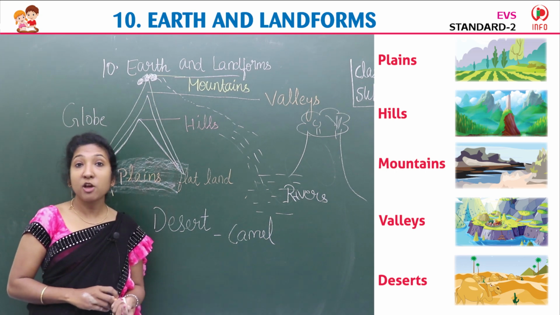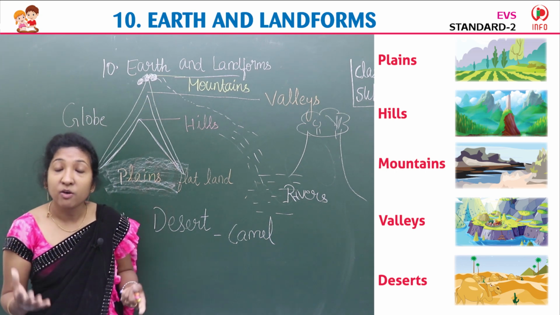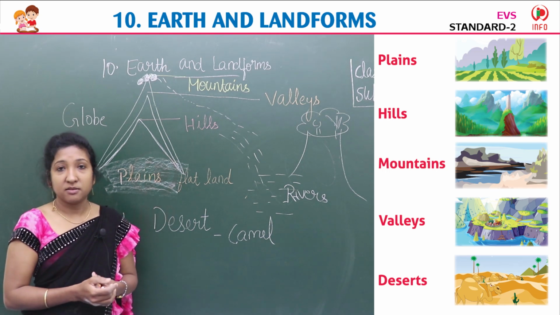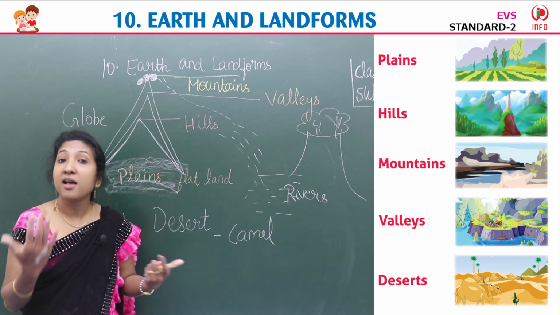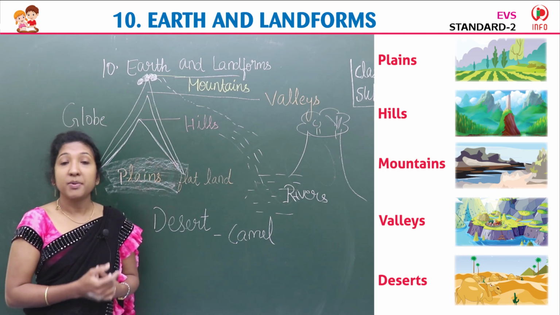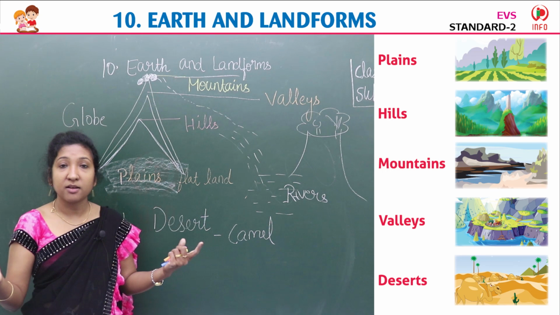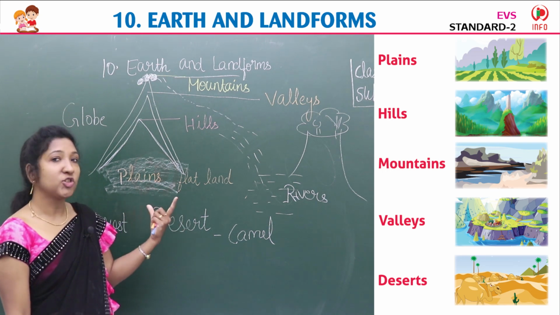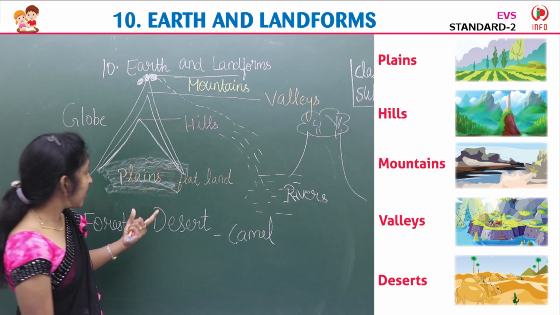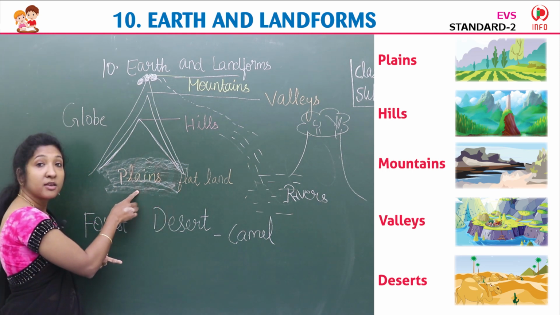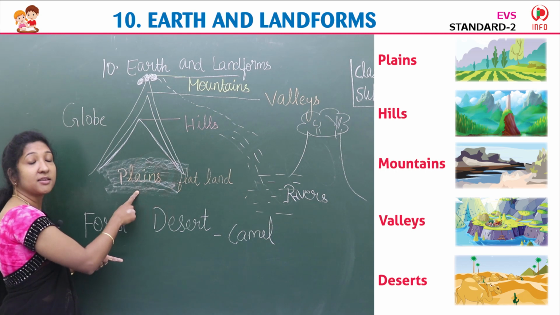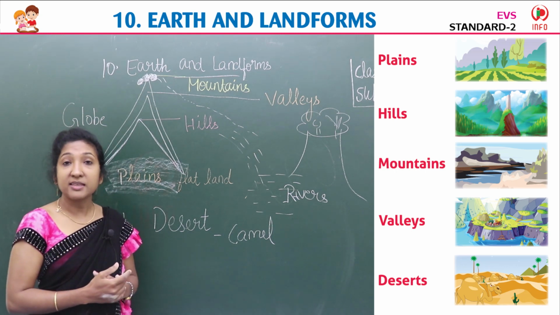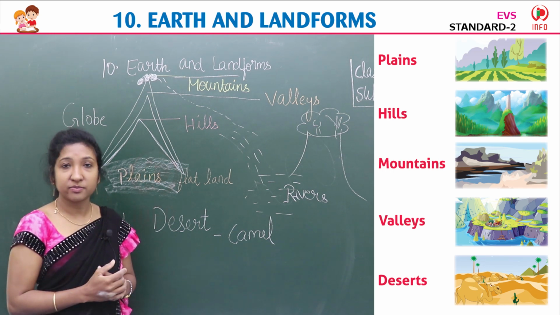Then most of the part of Earth is covered with water. Only a few portion is land. And on this land we are living. But land is not the same everywhere. It is different. And different landforms we learned today, isn't it? And the first one we learned about is plains. Plains are flat land.